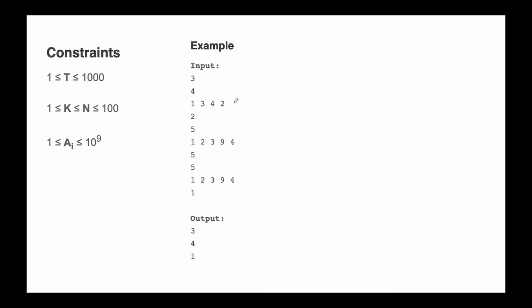For example, considering the first example that is given, here t is 3, and then we are given 3 test cases. In the first test case you can see that n is equal to 4. We are given 4 songs, which are 4 integers, and also we are given the position of the Uncle Johnny song.